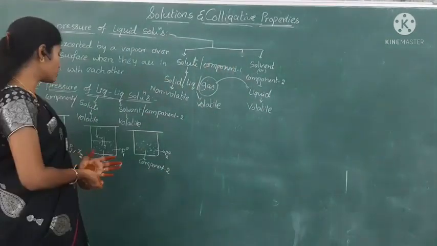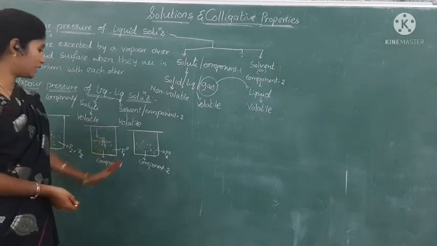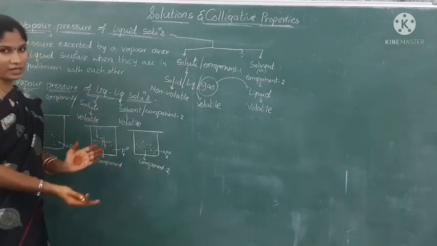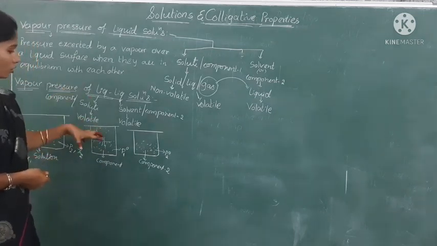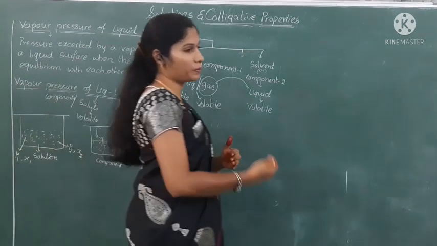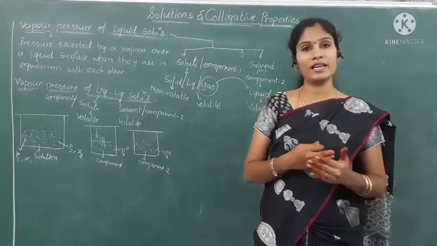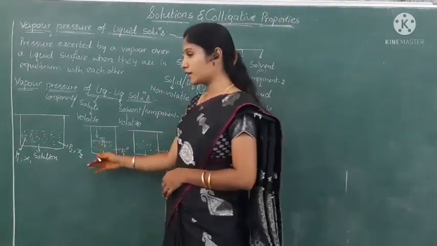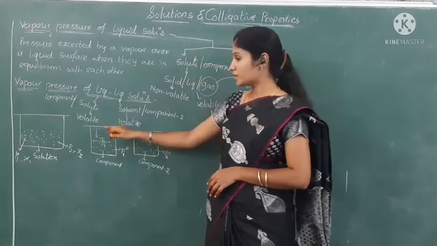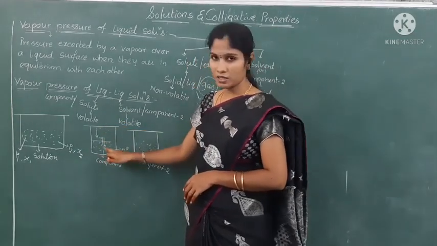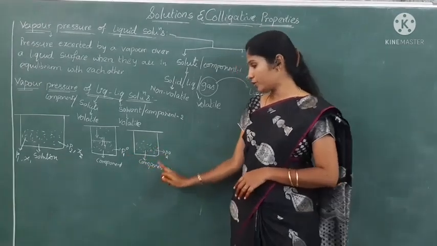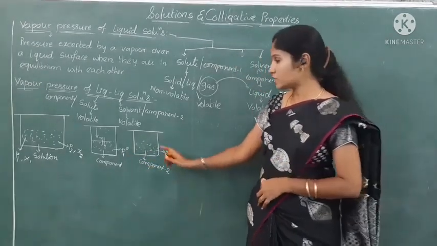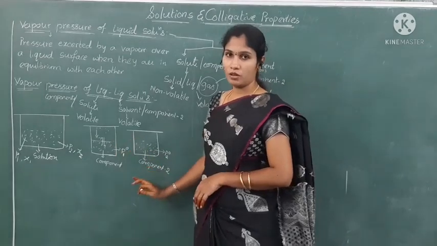Okay now, suppose we take separate containers and take the components separately in containers with lids. There also they can exert a pressure because both are volatile in nature. Take component 1, it can convert into the vapor state, so it can also have vapor pressure. That vapor pressure is taken as P1 naught, and for component 2 we take P2 naught. This naught indicates pure.